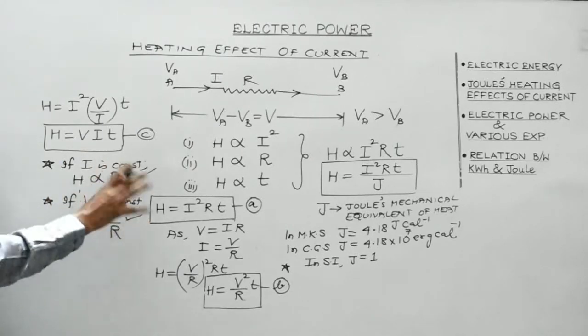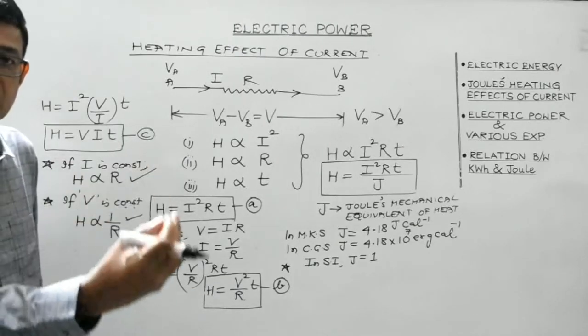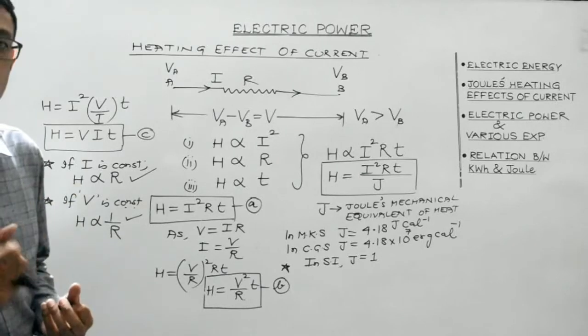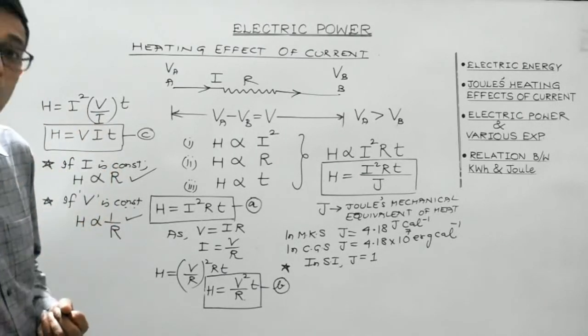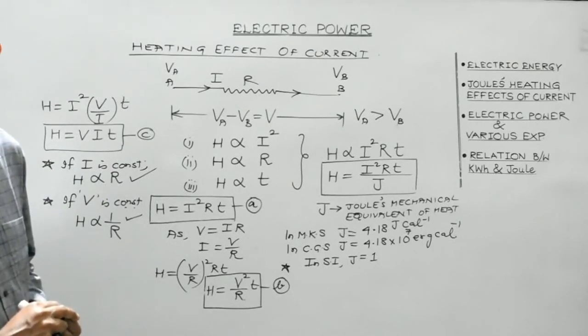So they are not contradicting each other. They will satisfy these conditions under different circumstances. So H is proportional to R only when current is constant, and H is inversely proportional to R only if the potential difference is constant. Clear, students?